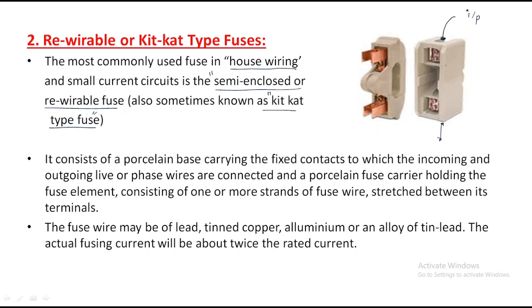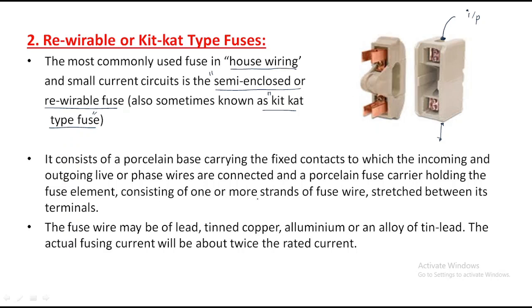Porcelain is an insulator. That means the current is never leaked from this point. These are the fixed contacts, and a porcelain fuse carrier holds the fuse element. So this is the fuse element generally.